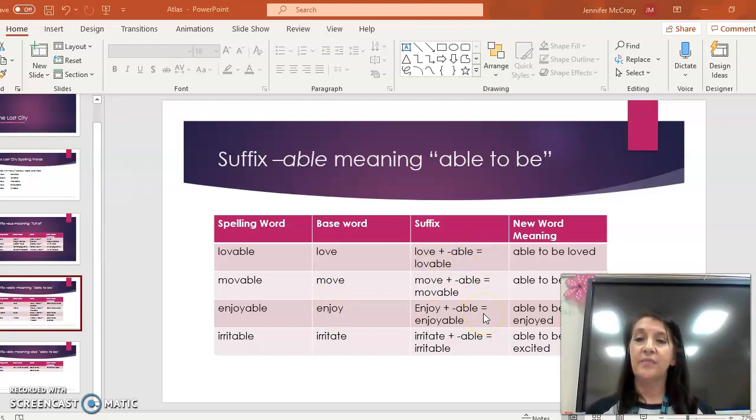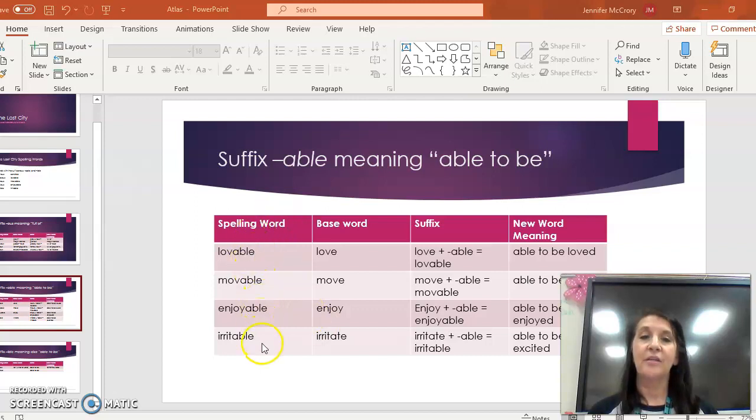I have that suffix again, ABLE. And when I click them back together, they are going to create my new word meaning able to be enjoyed. All right, you're able to enjoy your weekends. You're able to enjoy your afternoons. Very good. Enjoyable. Enjoyable Saturdays.